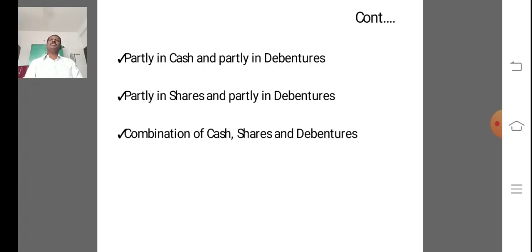The discharge-related information is given in the adjustments. So be very careful about the discharge of payment of PC.